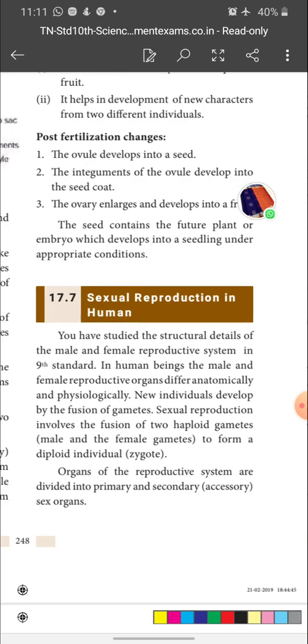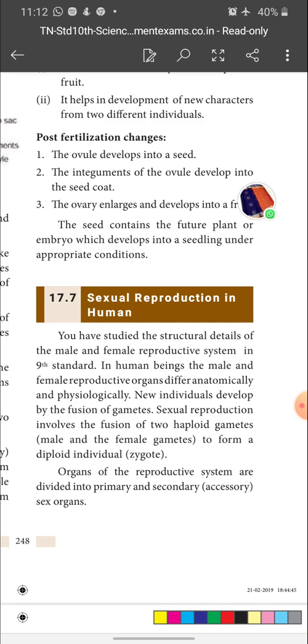New individuals develop by the fusion of gametes. Sexual reproduction involves the fusion of two haploid gametes, that is male and female gametes, to form a diploid individual called zygote. Okay, so in this paragraph, what is discussed, children, is that we have already discussed the male and female reproductive system in humans in our 9th standard itself, isn't it?